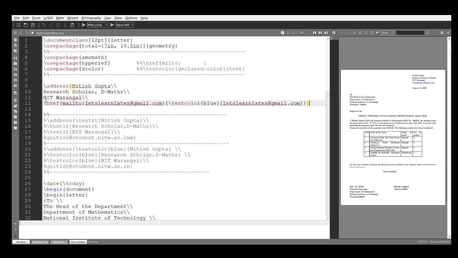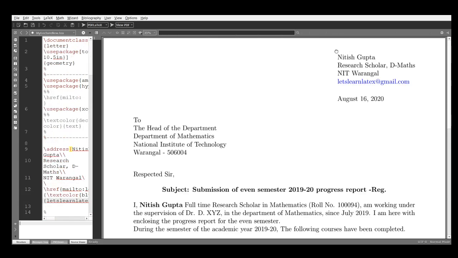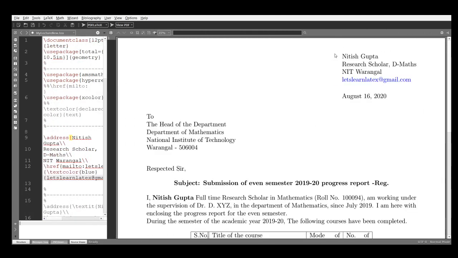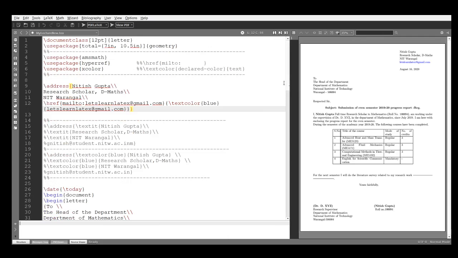Okay, now fine. So now suppose that I want this address in italic form. Okay. So for italic form, which things do I want in italic form? This name, Research Scholar, NIT Warangal. These three things I want in italic form. For italic form, there is one command, that is textit. This is the command for italic form.